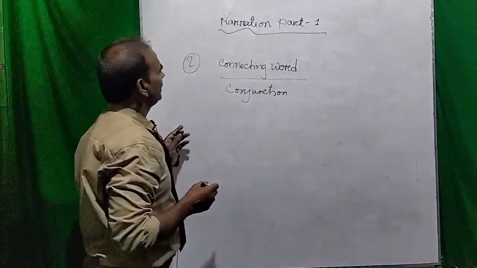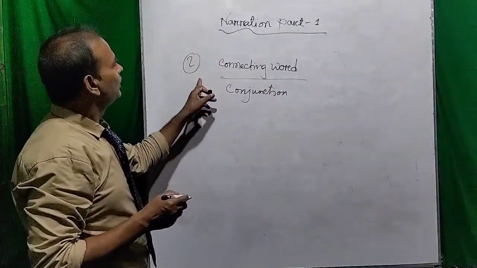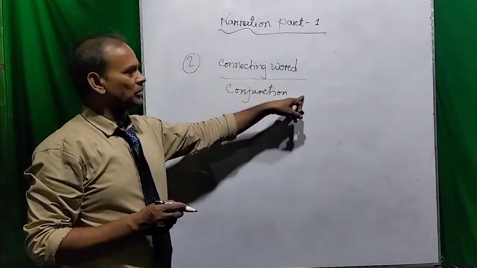So dear viewers, you see on this page you have to use a connecting word or conjunction.